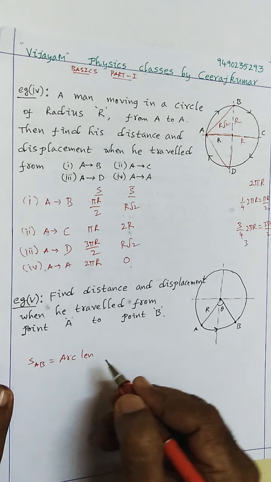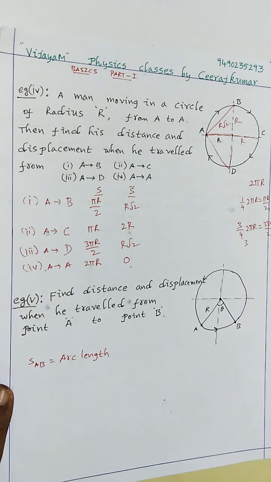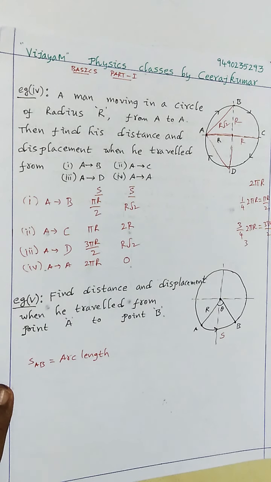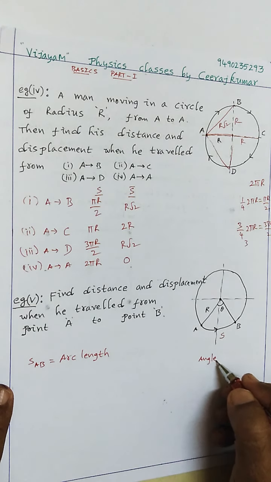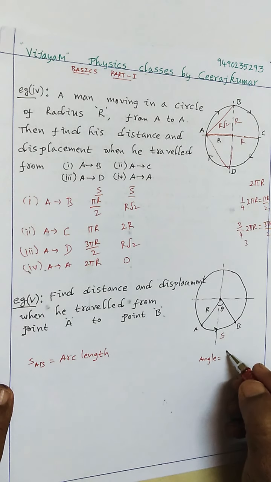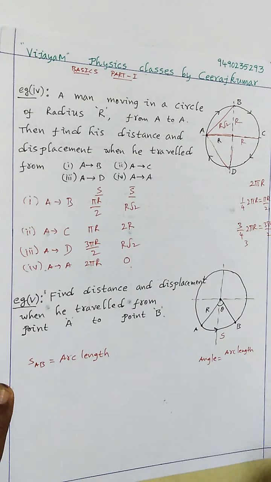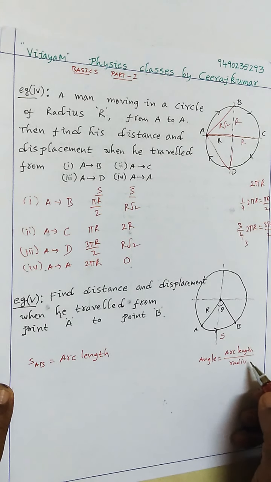Okay, how much is that? It's nothing but the arc length, which we have to find here. Let us assume that the arc length is S. How can we find it? We have one formula: the angle is equal to arc length by radius. That is the formula for angle.